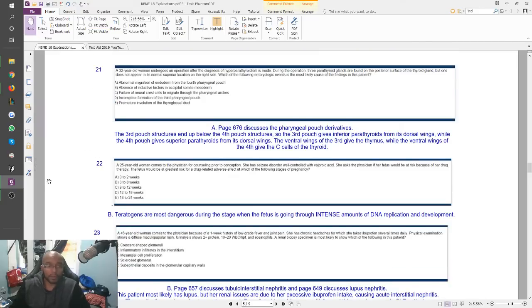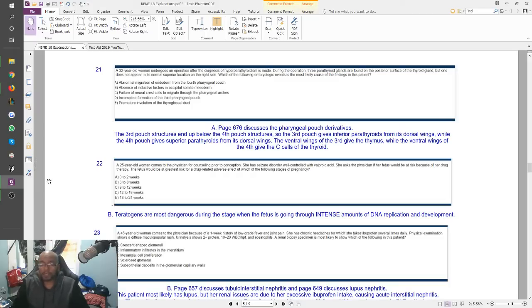A 25-year-old woman comes to a physician for counseling prior to conception. She has seizure disorder, well controlled with valproate. She asked the physician if her fetus would be at risk of her drug therapy. The fetus would be at greatest risk for a drug-related adverse effect at which of the following stages of pregnancy?